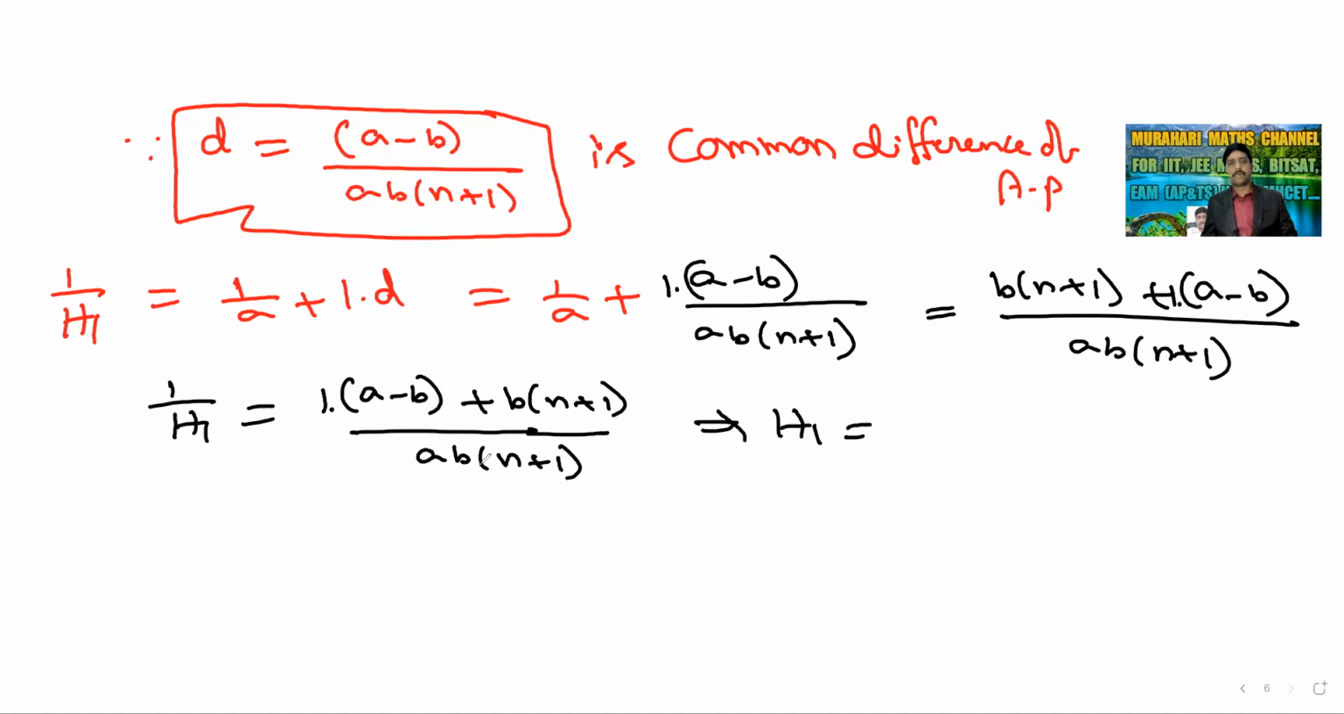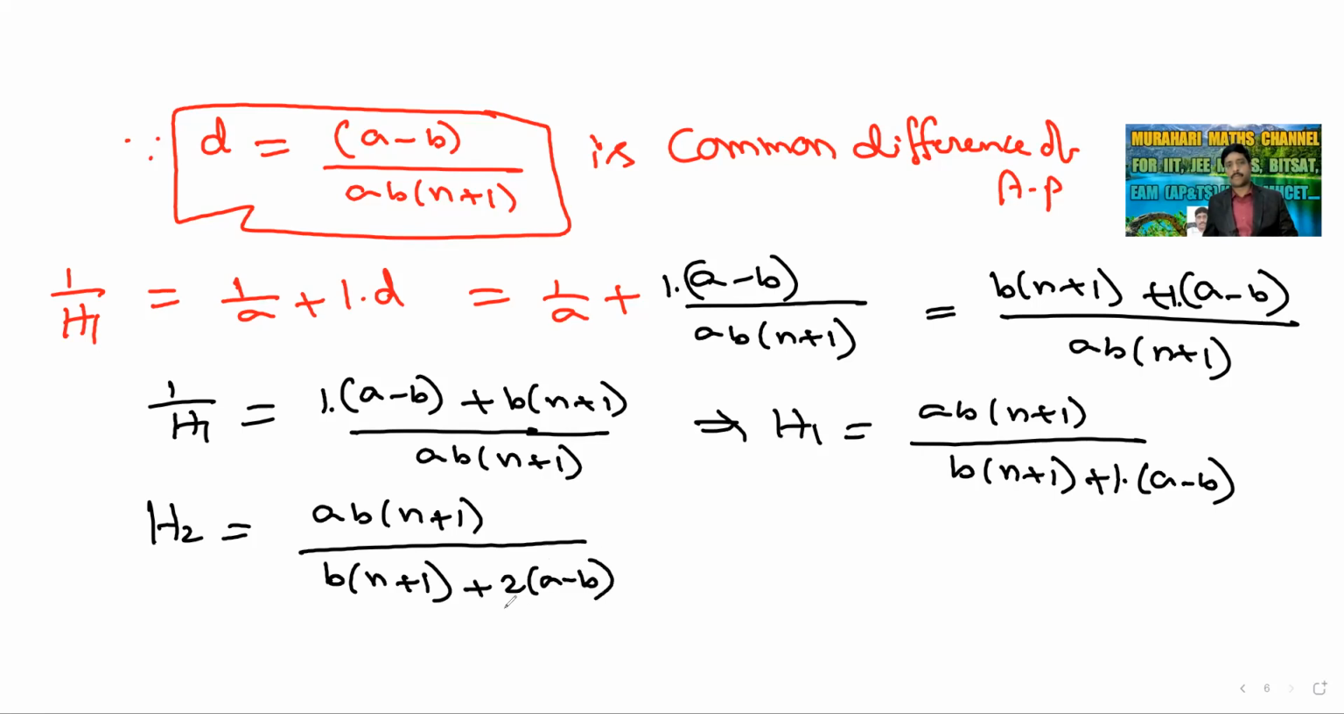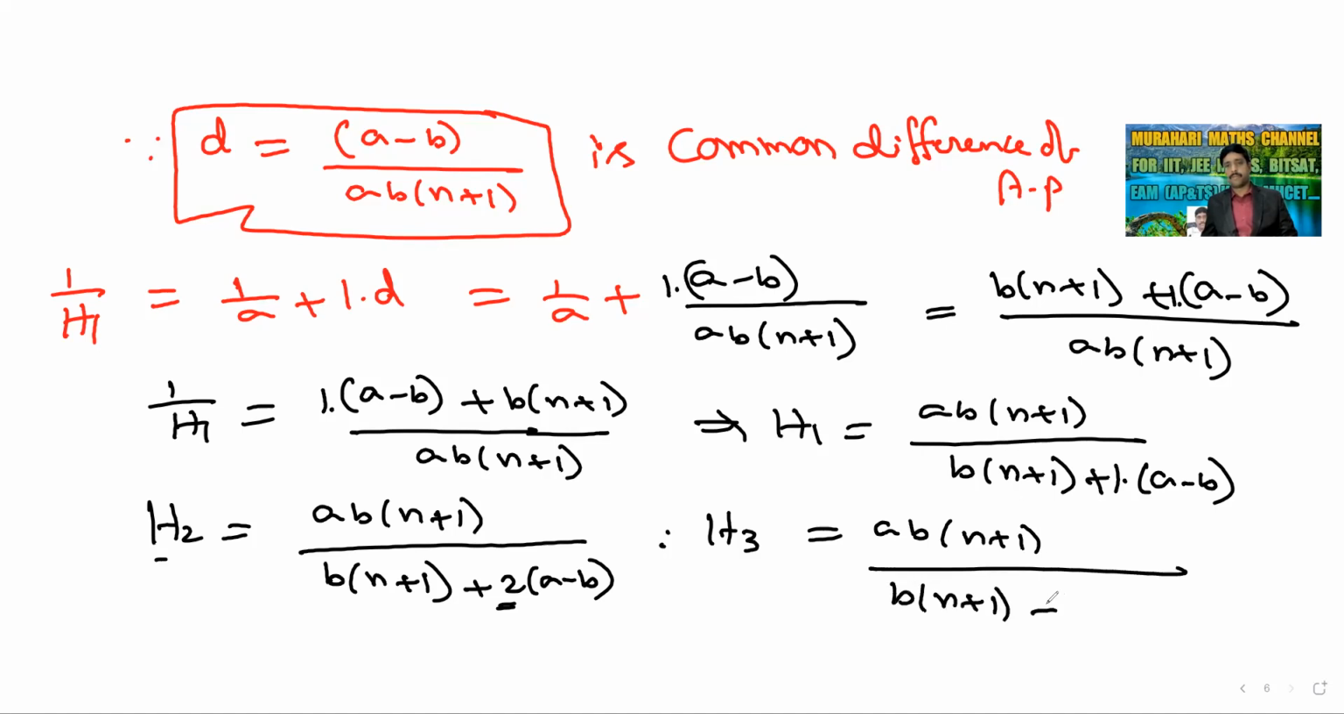H1 is equal to the reciprocal of this value: AB into n plus 1 by B into n plus 1 plus 1 into A minus B. This is H1. Similarly, we have to find H2. H2 is equal to AB into n plus 1 by B into n plus 1 plus 2 times A minus B. Now similarly, we have to find H3. H3 is AB into n plus 1 by B into n plus 1 plus 3 times A minus B. Okay, like the remaining.